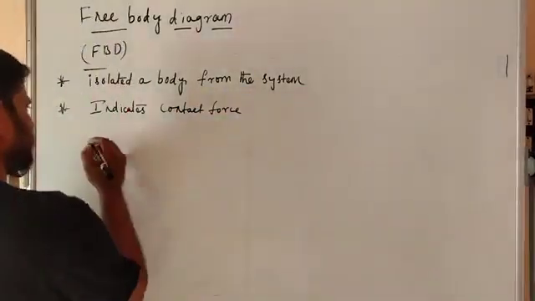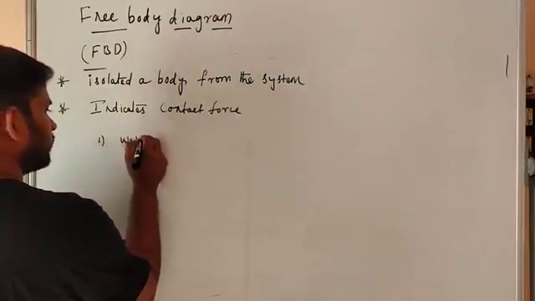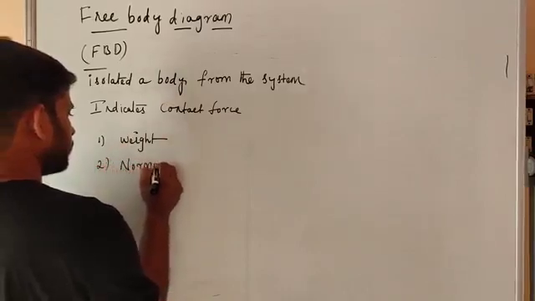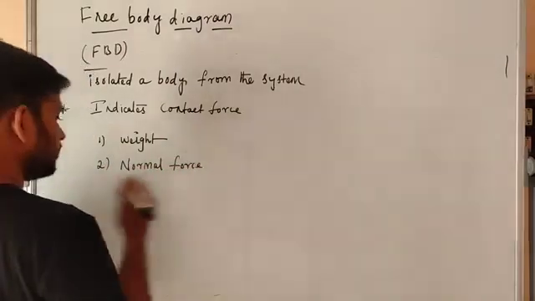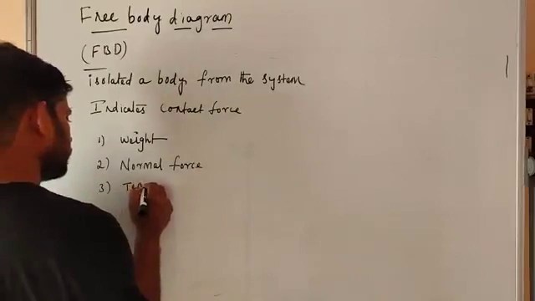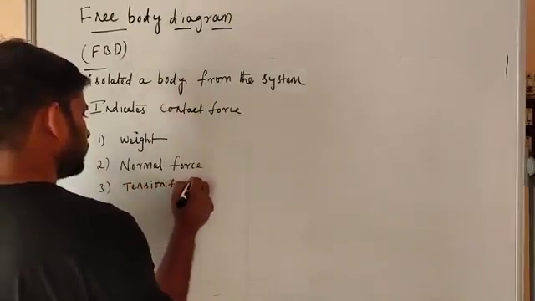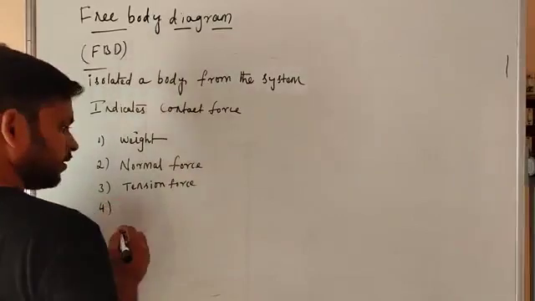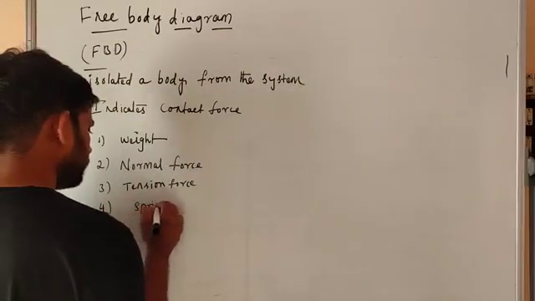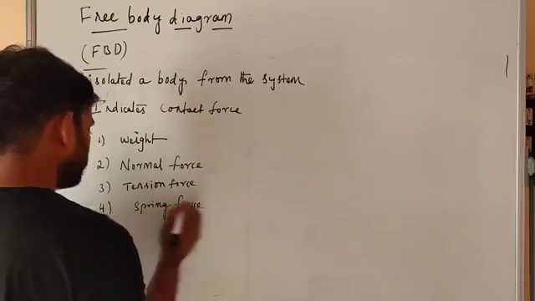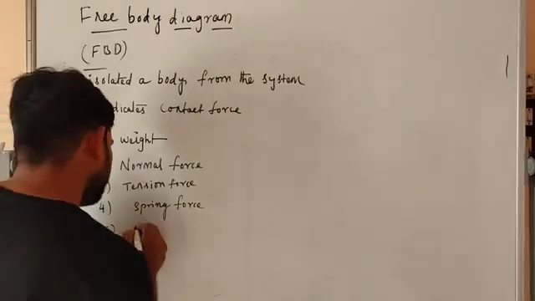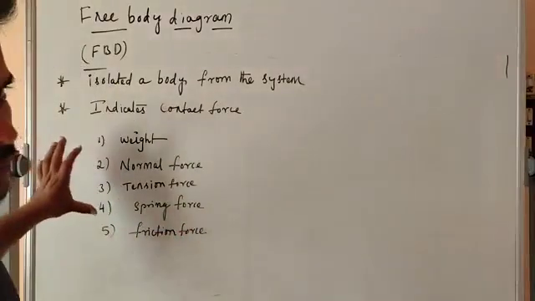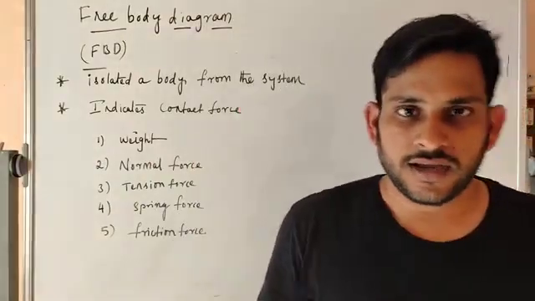The contact forces are weight, normal force, tension force, and the fourth one, spring force, and the fifth one, friction force. Depending upon these forces, we have to draw the free body diagram.